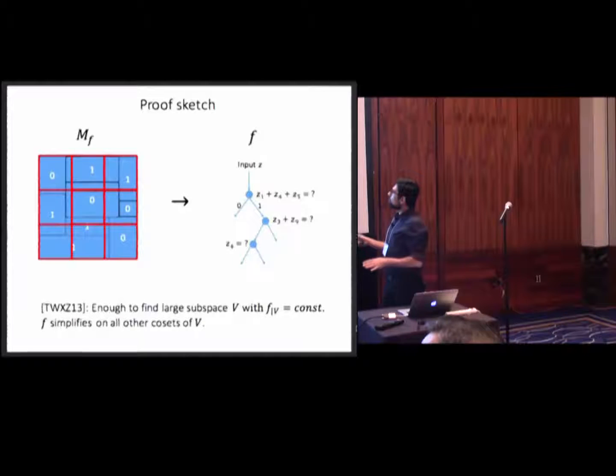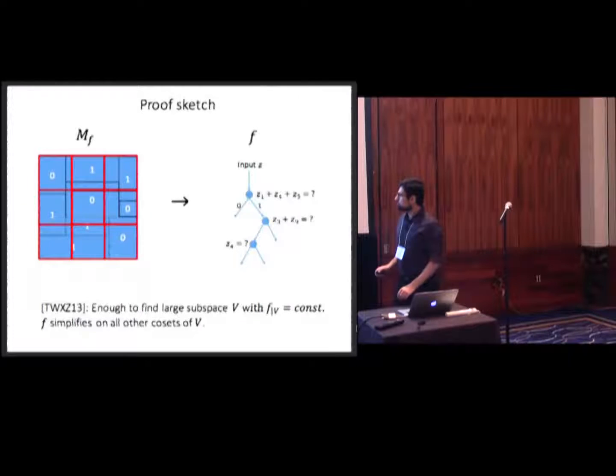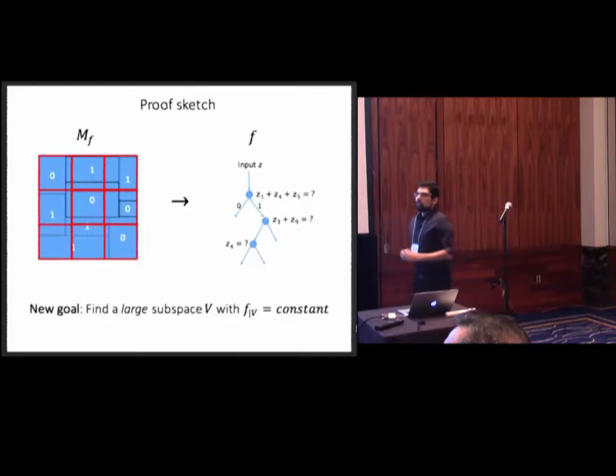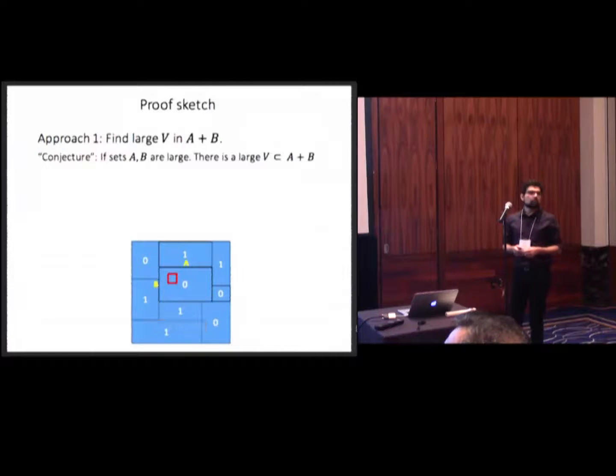And so you should know that now the goal is just to find a large subspace that our function is constant on, and that would immediately give us a parity decision tree for our function. Okay? So this is our only goal: find a large subspace such that it's constant.